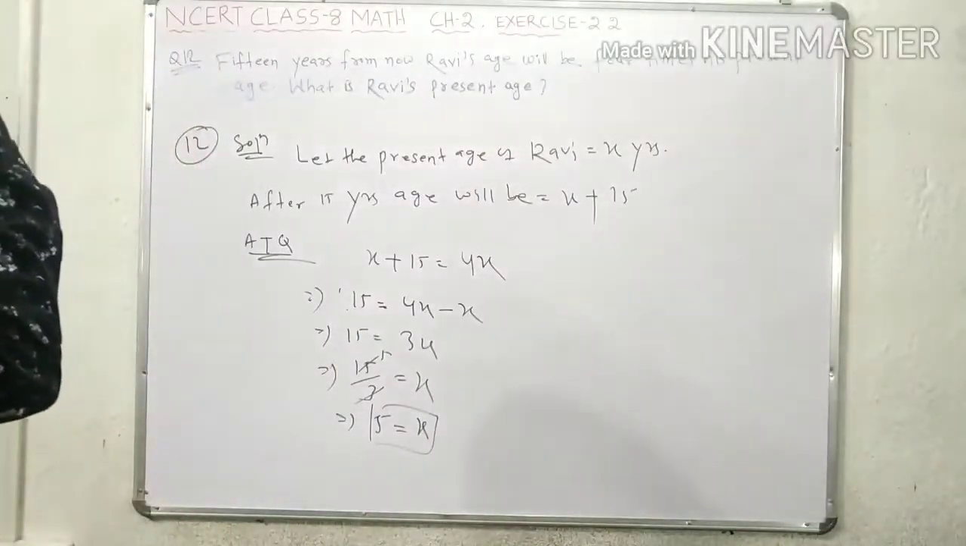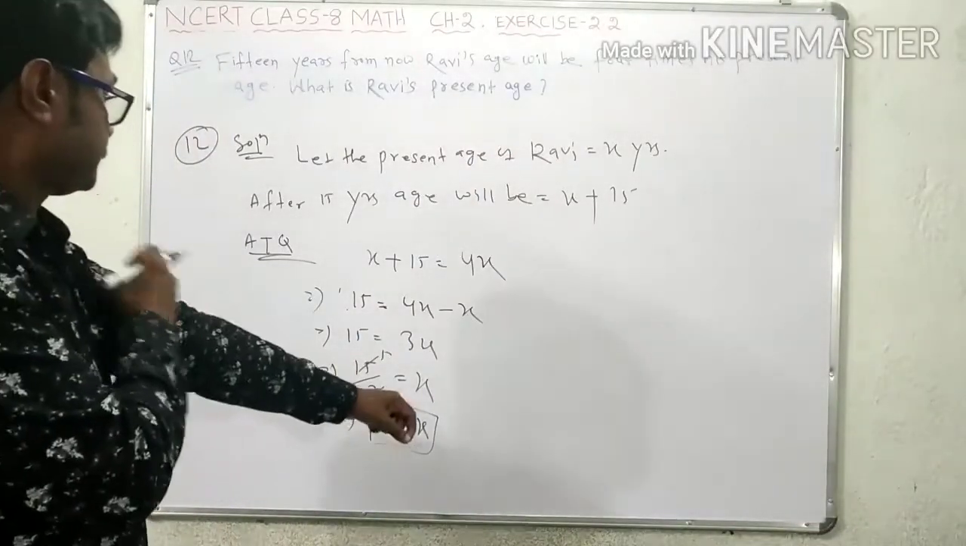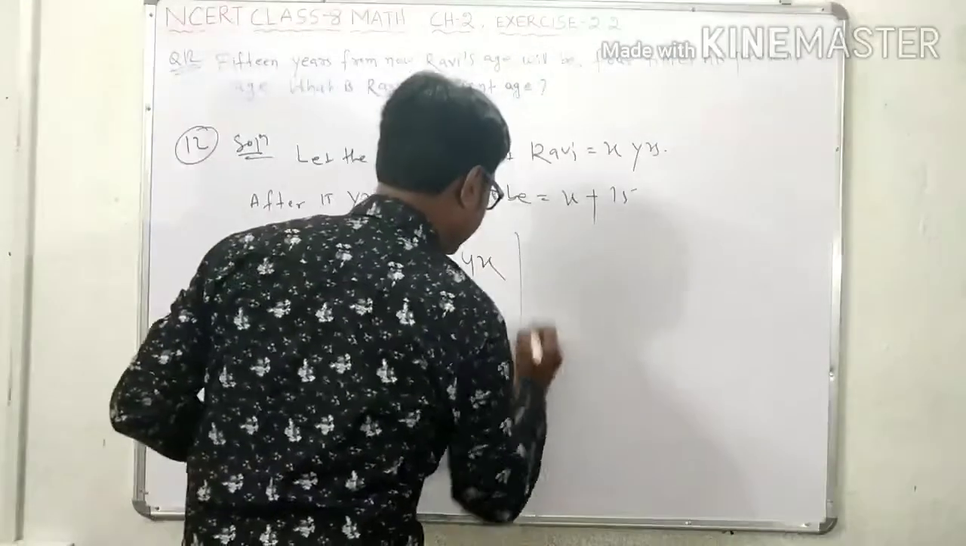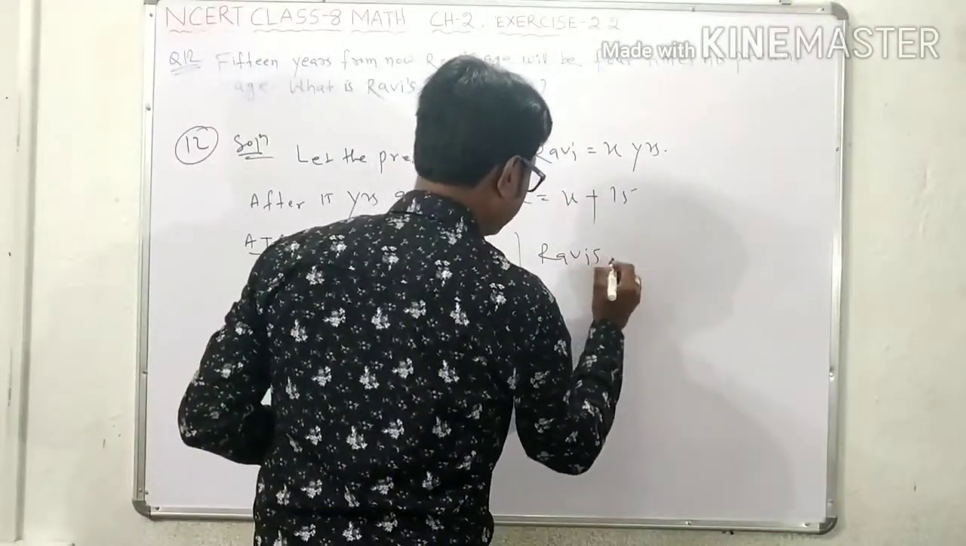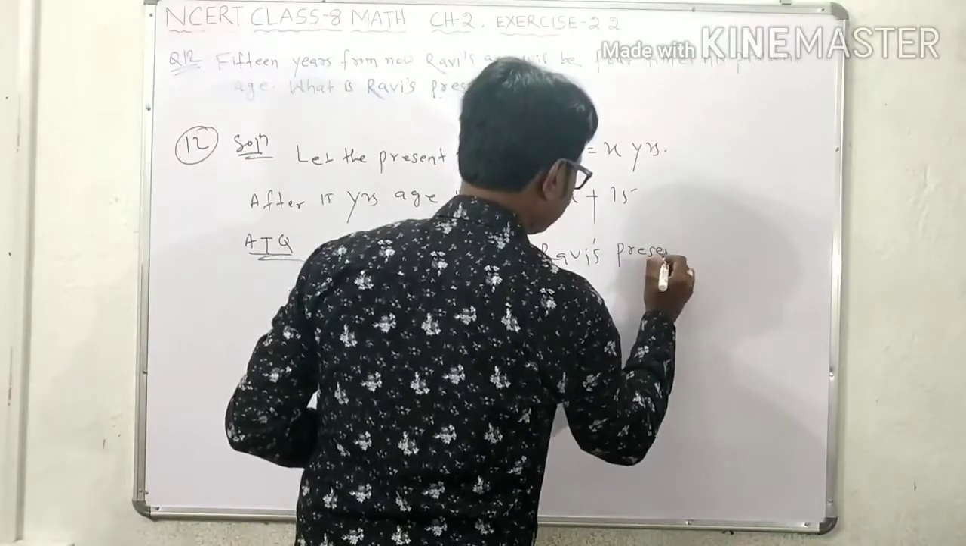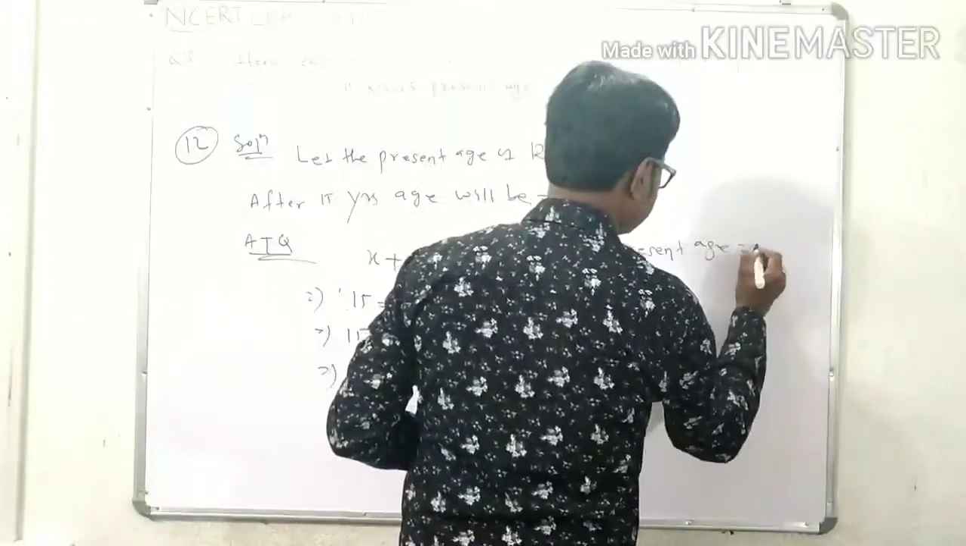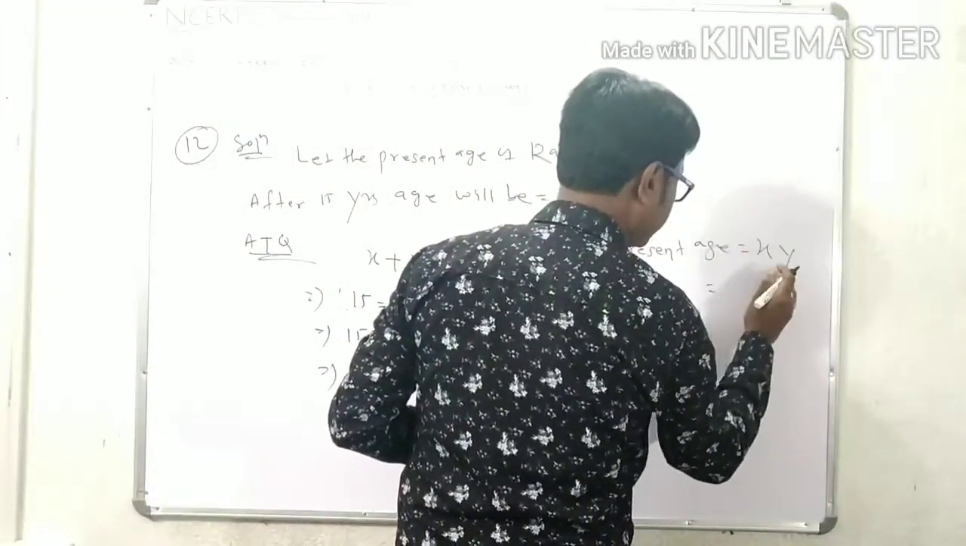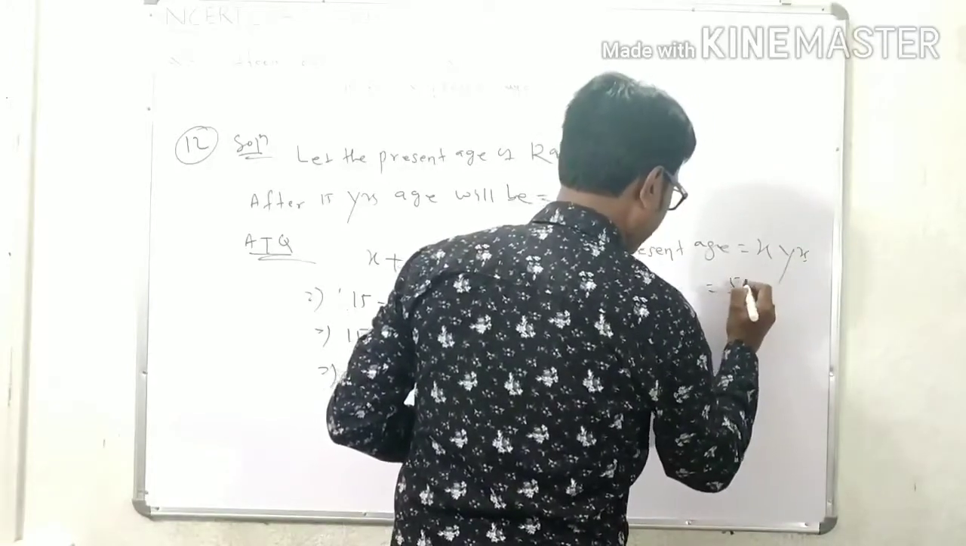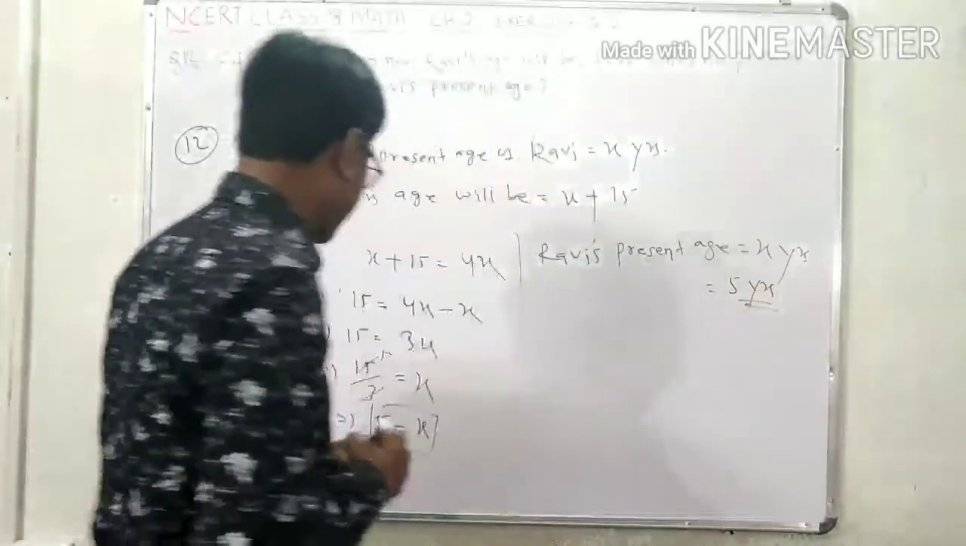Is that clear? So here Rabi's present age is equal to x years. That means it is 5 years. It is 5 years.